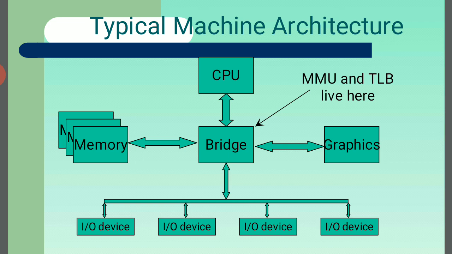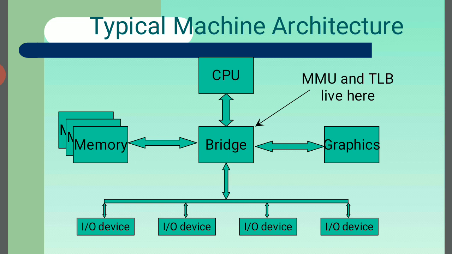This is the central processing unit, and the bridge is centralized with the input output devices. The user uses the input output devices and the central processing unit, and the bridge in the middle is the main memory unit.